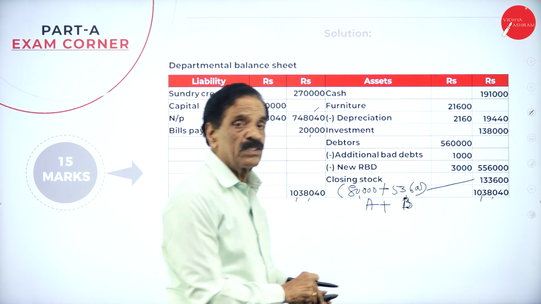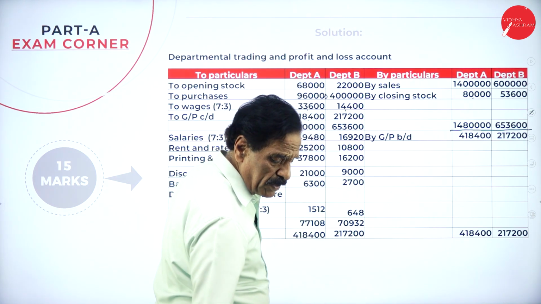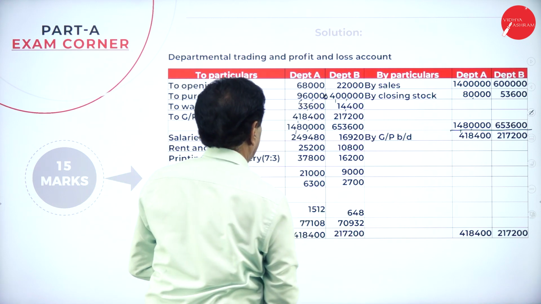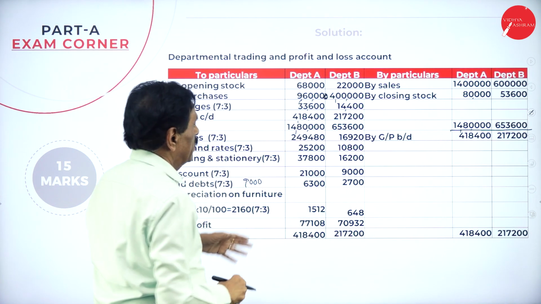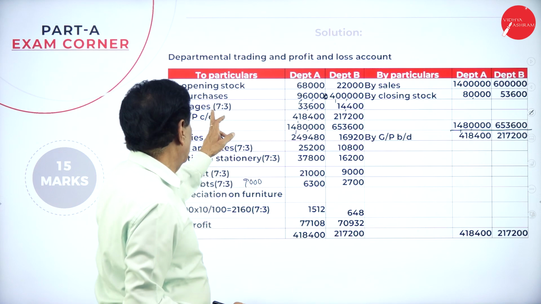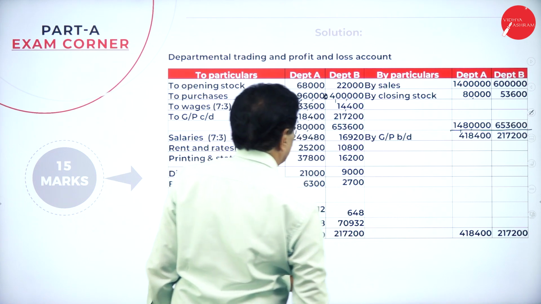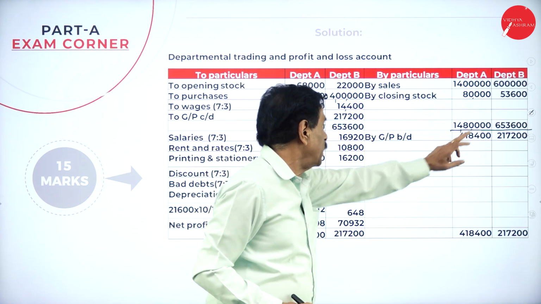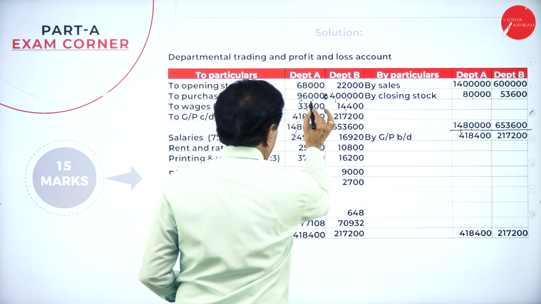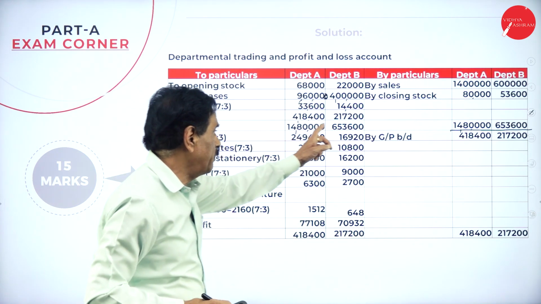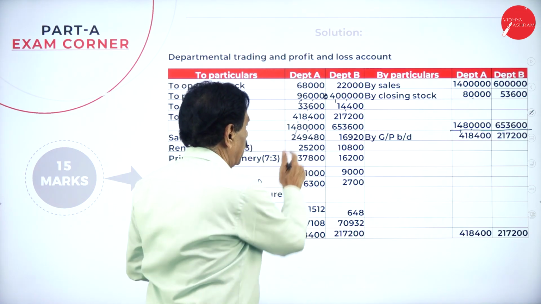We have bifurcated this. This is purchases here. It is 4 lakh here. Here 68,000. Opening stock is 68,000. Purchase of A department 9,60,000. That of the B department 4 lakh, and your wages is 33,000, and your GP will come 14,18,400. So the total is 14,80,000. Your wages have been divided like this. The difference will come 4,18,400.